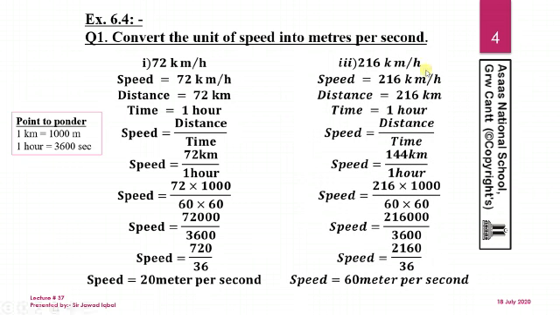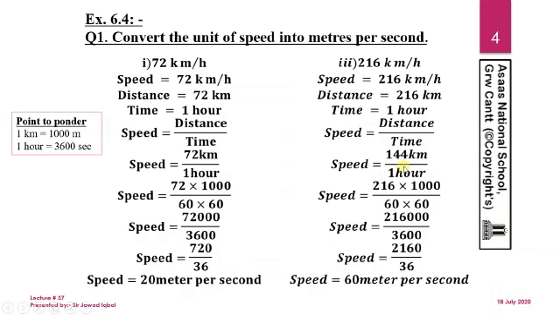Let's have another part from question number 1: 216 kilometer per hour, same as before. The distance is 216 kilometer and the time is 1 hour. So as we use the speed formula, speed is equal to distance divided by time, that is 144 kilometer. That is a typing error. So this is 216 kilometer. Please make the correction of this step.